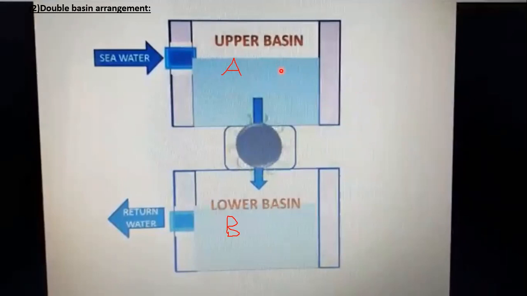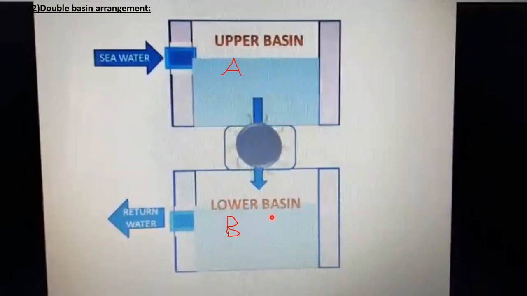Then its sluice gates are closed. After the basin is filled with the maximum level of water, the sluice gates are closed here. So now this is the ebb tide level. Okay, flow back of water. So when the ebb tide level goes lower than the water level in B, here the sluice gates are open. So when the turbines are run, the water will be flowing from the upper basin to the lower basin.